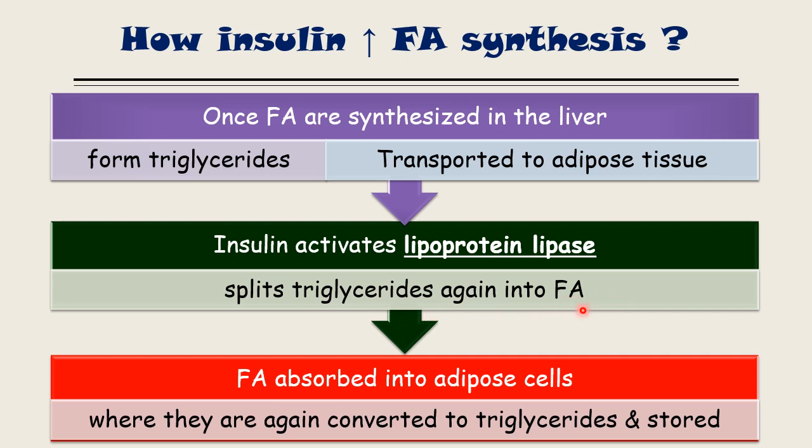Glycerol is not able to cross the adipose cell membrane, but the fatty acid will cross the cell membrane and enter the adipose cell. Inside the adipose cell, it makes its own glycerol, and the fatty acid that is transported inside binds with the glycerol and makes a triglyceride.